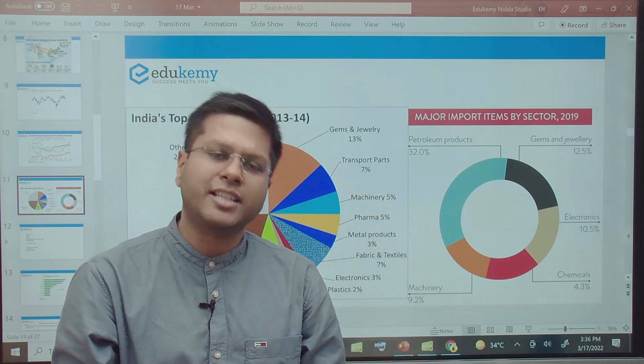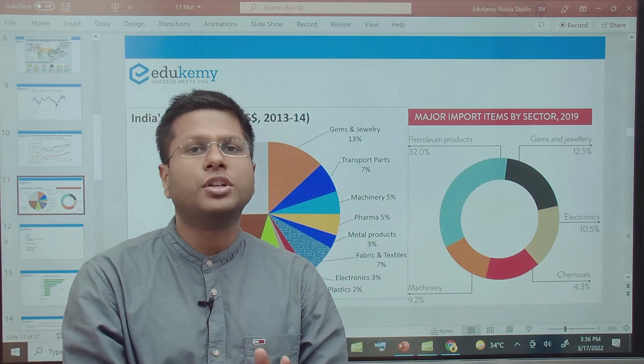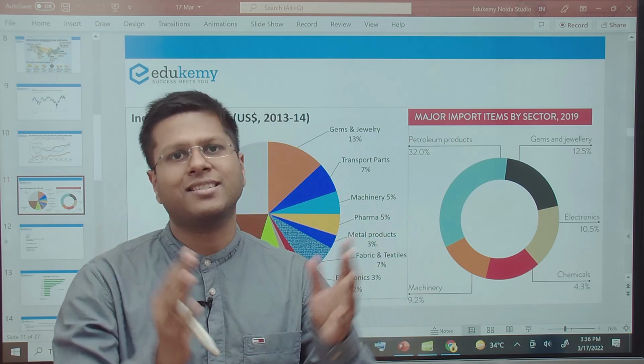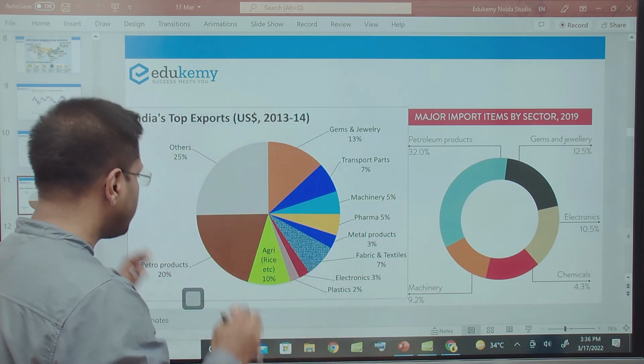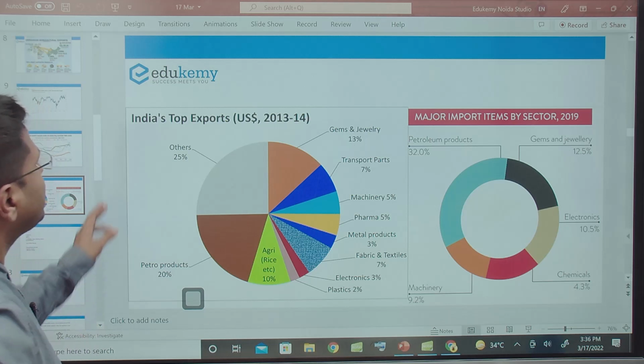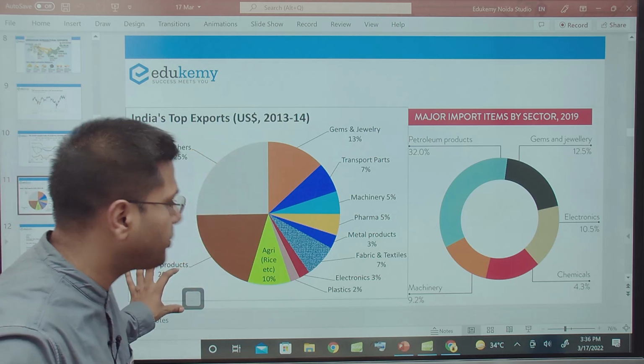India's inflation level, CPI, has already exceeded 6. Yesterday only we spoke of this. The WPI inflation level, wholesale price index, has already risen up because of supply constraints. Past 1 year, 12% plus. This is what is going to impact the Indian economy. See, when we export also, we export petrol, processed petrol products majorly.